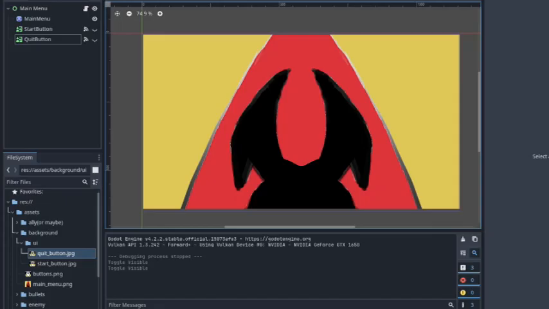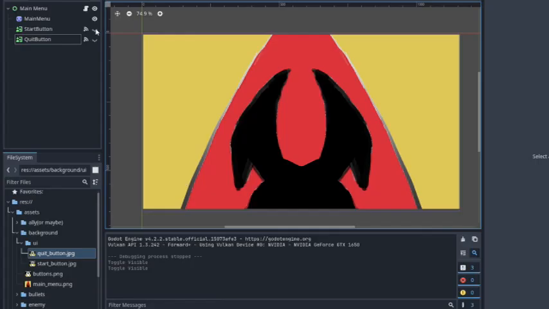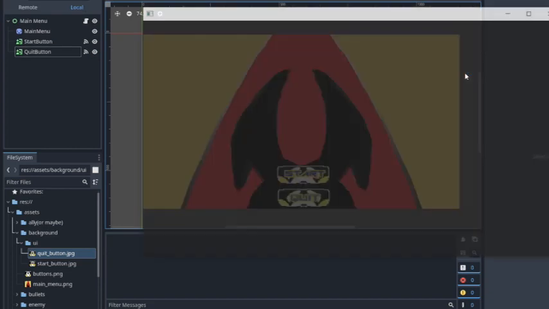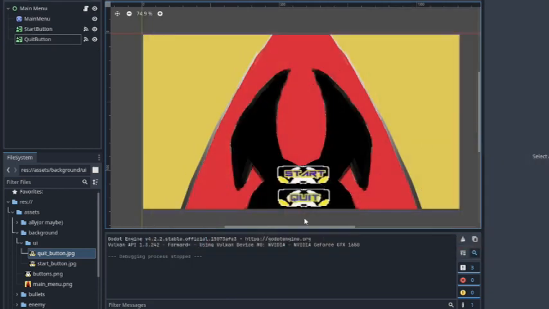Alright, I quickly went ahead and made a background image for the start menu and also some UI buttons which we'll use in the game for the start and quit buttons. So this is what it looks like, alright? Nothing too fancy, but it gets the job done. Now let's make the player scene so that we can add it to the game.